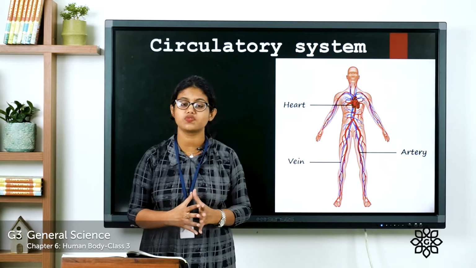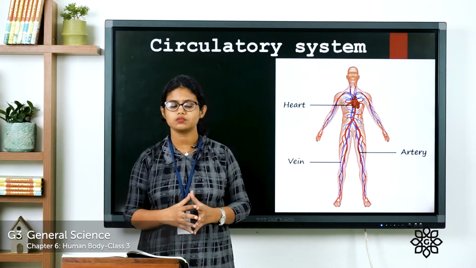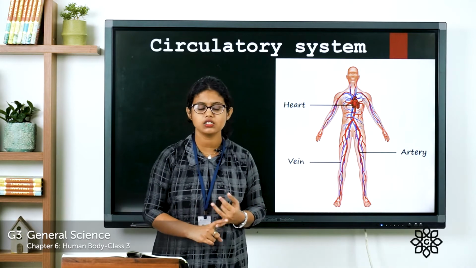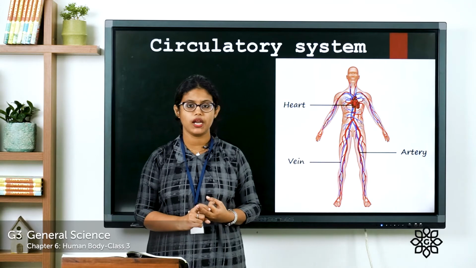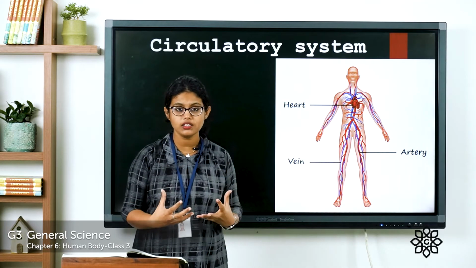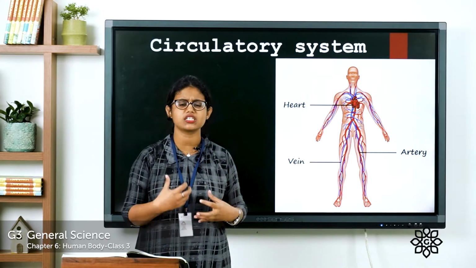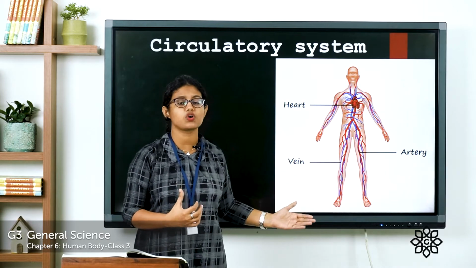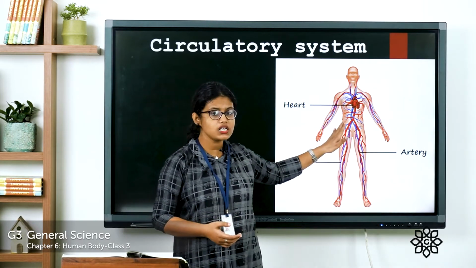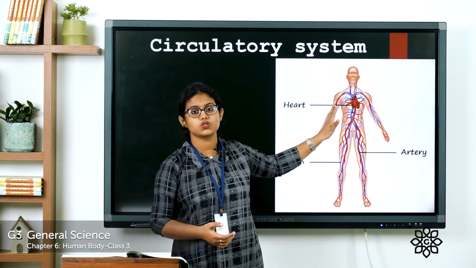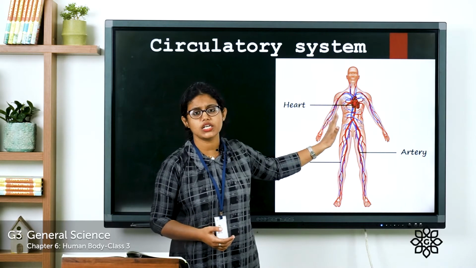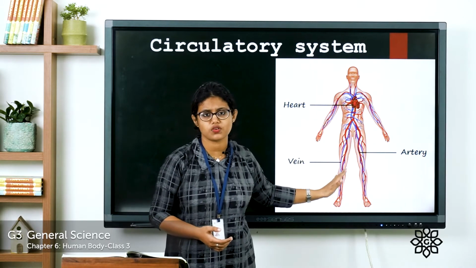So which organs form the circulatory system? That is the heart, blood and the blood vessels. Our blood circulates nutrients and oxygen to all parts of our body. And our heart works as a pump and circulates blood to all parts of the body.